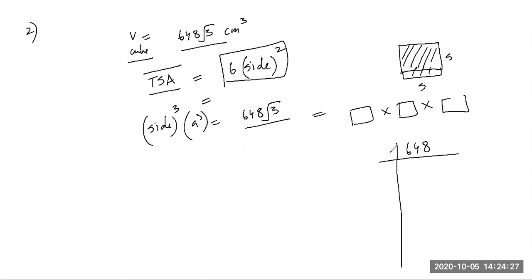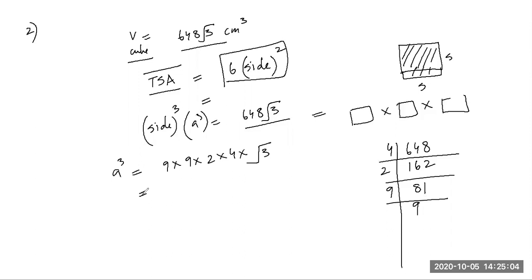So maybe 2 into 2 into 2, then 81, which is 9 into 9. So I can say side cube, a cube, is equal to 9 into 9 into 2 into 4 into under root 3.